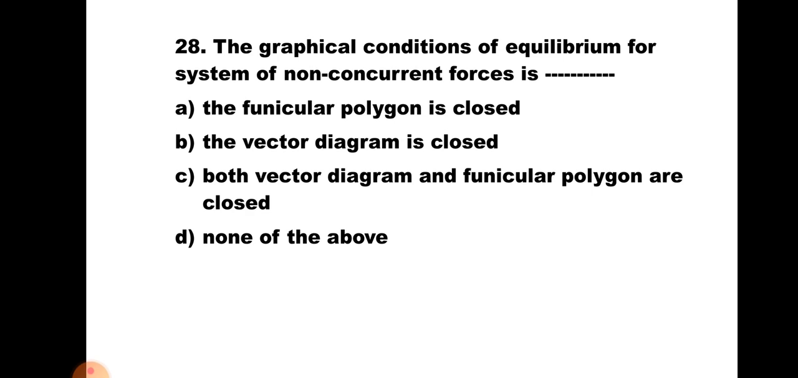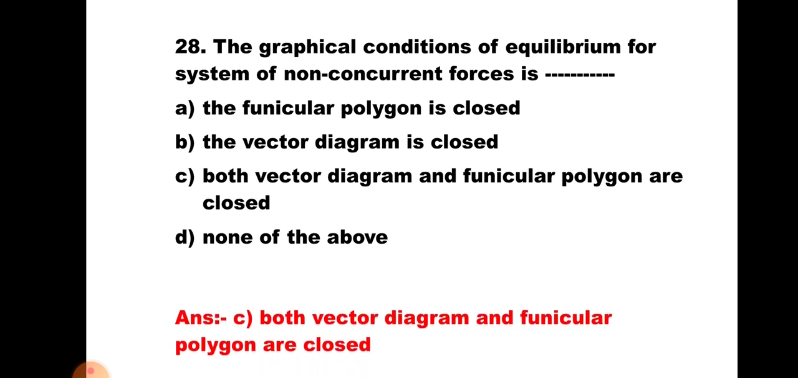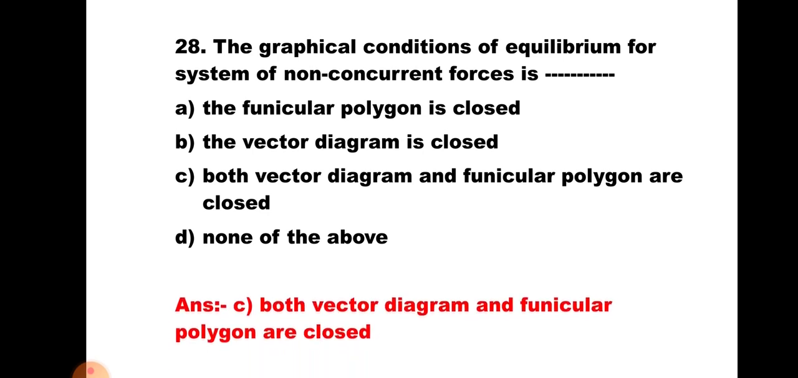Question number 28. The graphical conditions of equilibrium for a system of non-concurrent forces is: A, the funicular polygon is closed; B, the vector diagram is closed; C, both vector diagram and funicular polygon are closed; and D, none of the above. Now as it is a non-concurrent system, both resultant and moment must be 0. Therefore, graphically, both vector diagram and funicular polygon must be closed. Hence the correct answer is C, both vector diagram and funicular polygon are closed.